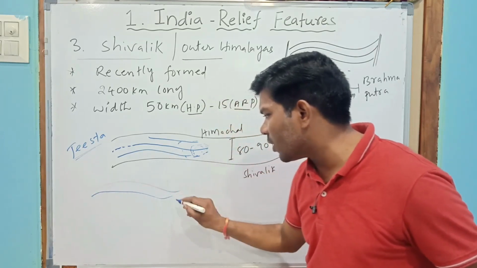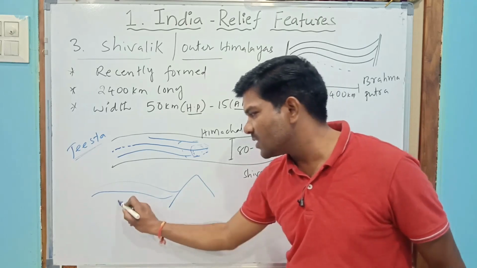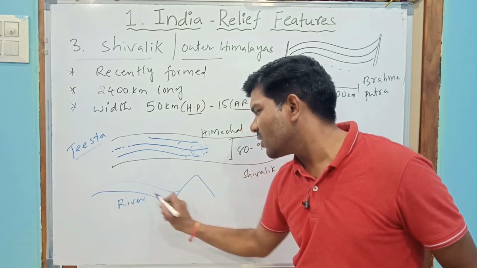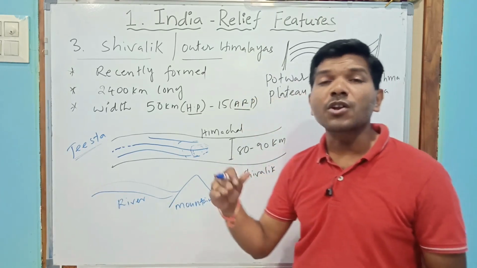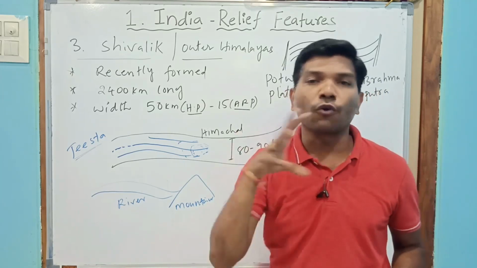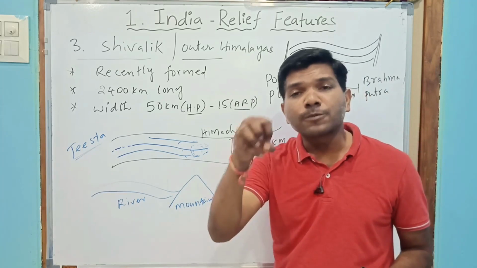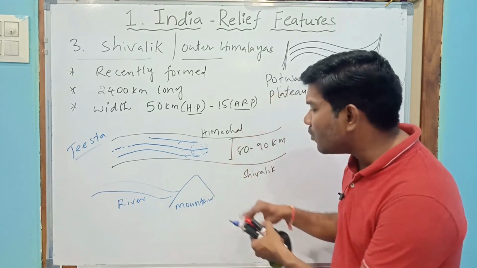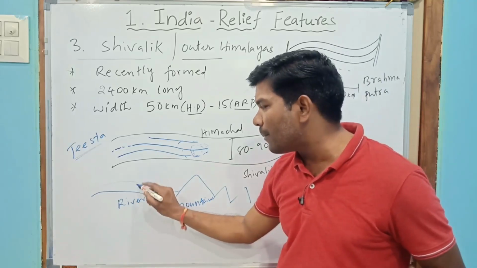Whenever a river is flowing, there is a mountain. So what is happening here? This is a river and this is a mountain. Whenever the river is flowing, the mountain is obstructing the flow. So whenever mountains or mountain ranges obstruct the flow, what will happen here?